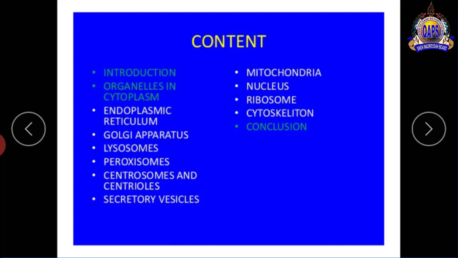Conclusion. Now here we explain only endoplasmic reticulum, Golgi apparatus, centrosome and centrioles, mitochondria, nucleus and ribosomes. These 4-5 parts of the cytoplasm I explain.